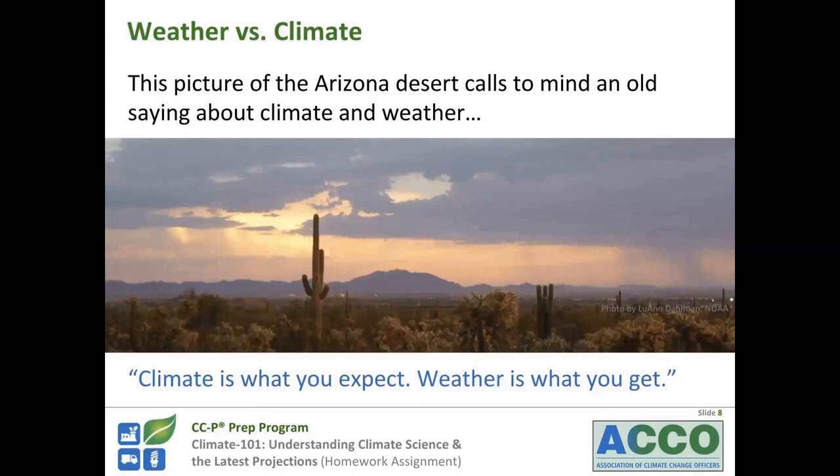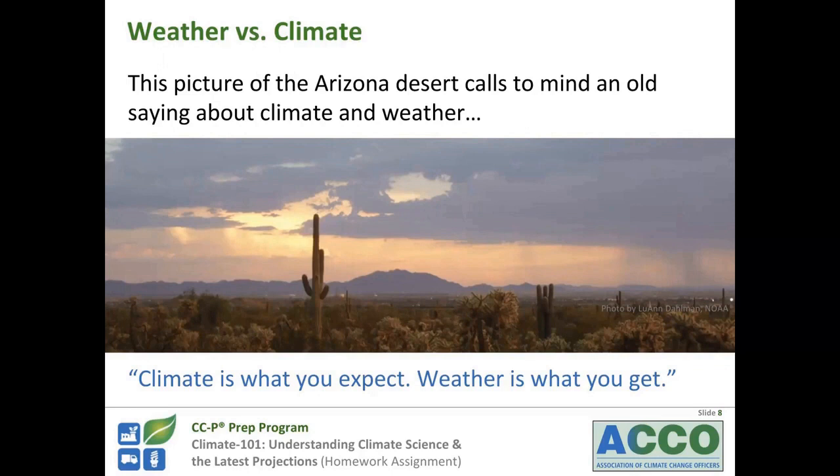The first important distinction in terminology is between weather and climate. For example, in this picture taken in the Arizona desert, we can see both climate and weather. It's typically hot and dry here, that would be climate, but the region does occasionally receive rain and or cold spells, which would be weather.